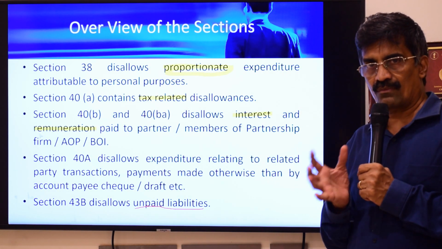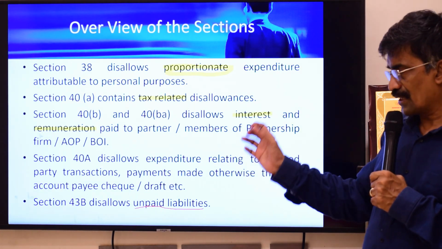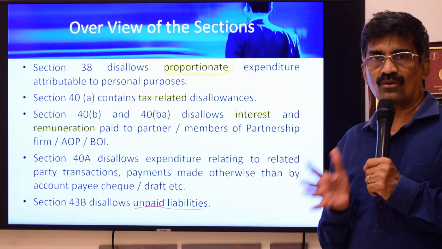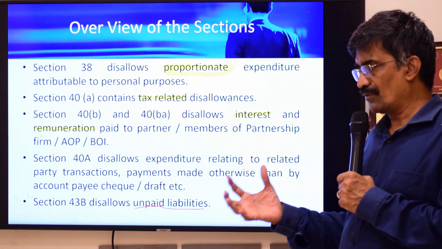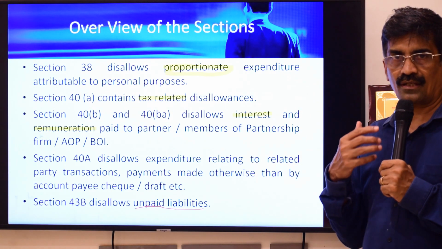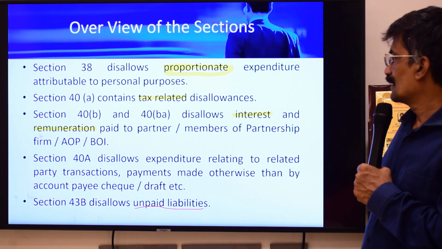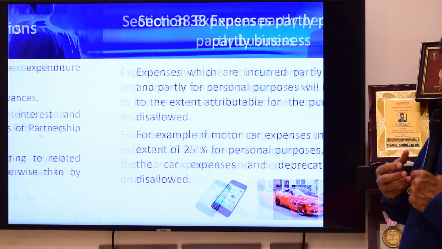So normally, you can claim whether you make a payment or not. The 7 expenditures which are covered by 43B will be allowed only on payment basis. Therefore, we can call 43B an exception to the general rule that expenses are allowed on due or accrual basis if you follow mercantile basis of accounting. So we'll go to each of the sections in detail now.